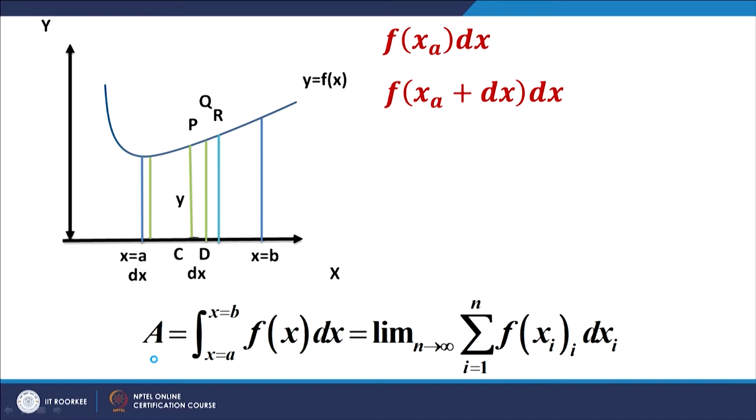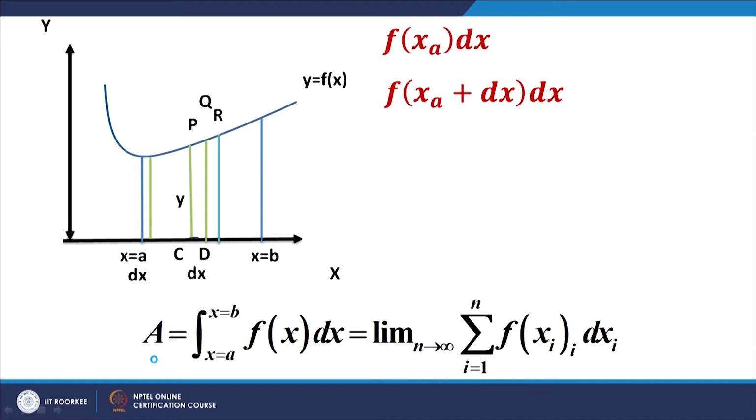So, the area of this thin strip then works out to f(x_a), which is the value of y, the height of the strip, multiplied by the thickness, that is dx. And then we consider the next strip. For the next strip, again we take the initial value of y as the constant value over the thin strip of dx, which is the next strip.